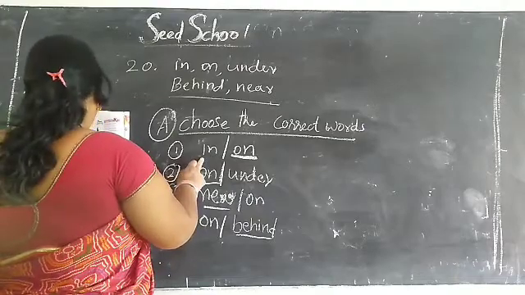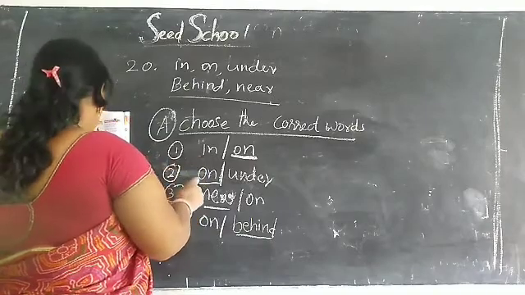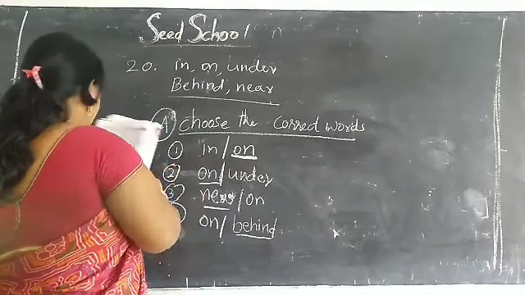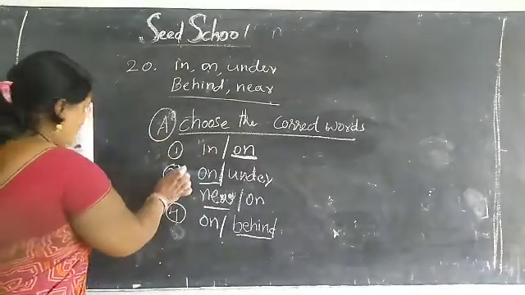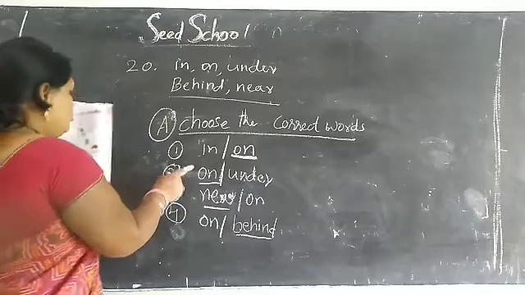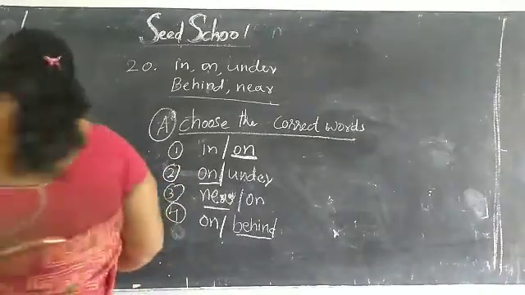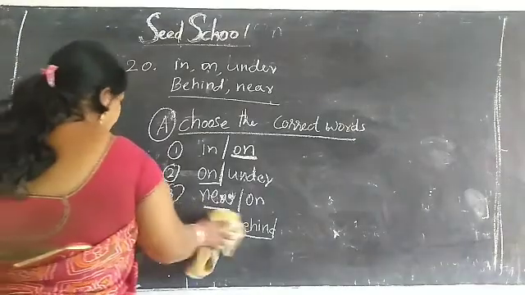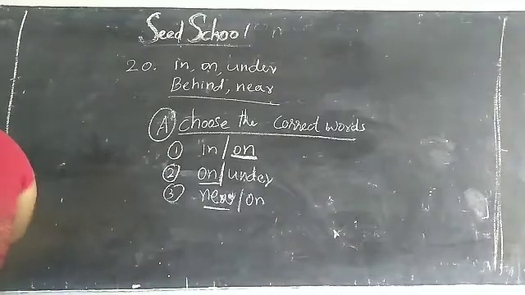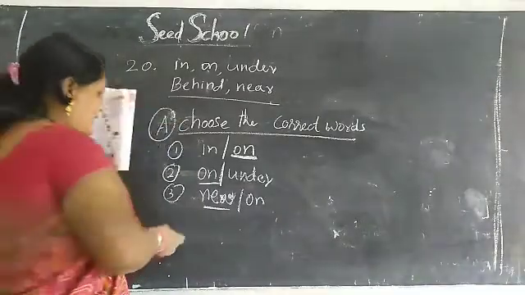See children here, what is the fourth one? The man is sleeping on or under a tree.